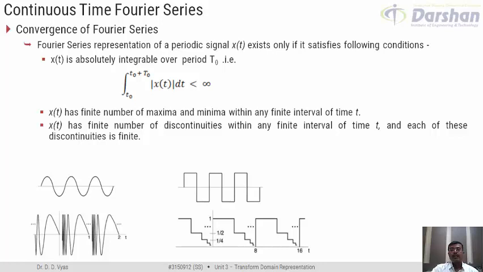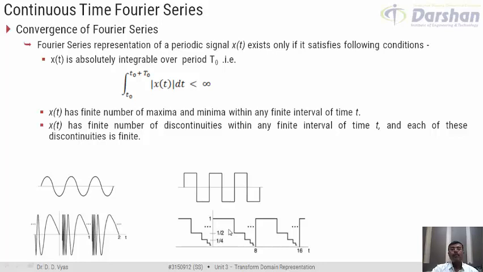Similarly, in the same cycle, we also have a transition from -1 to 1. So in one cycle we primarily have two discontinuities. Because the signal has a finite number of discontinuities over one period, it is possible to calculate the Fourier series representation for such a signal. However, consider the second signal, which is shown exactly below it.